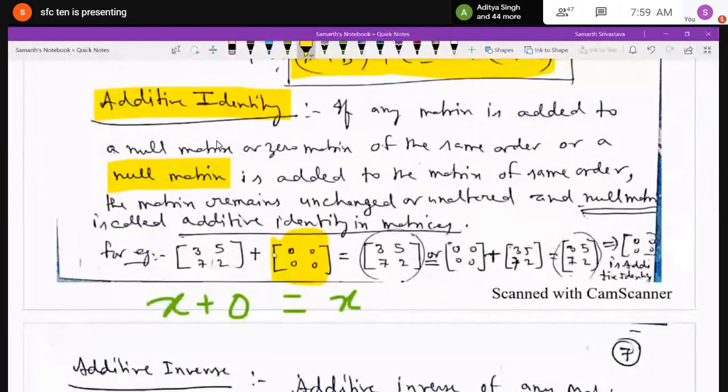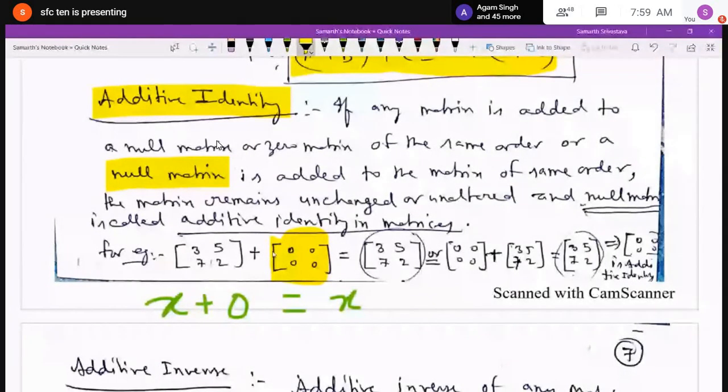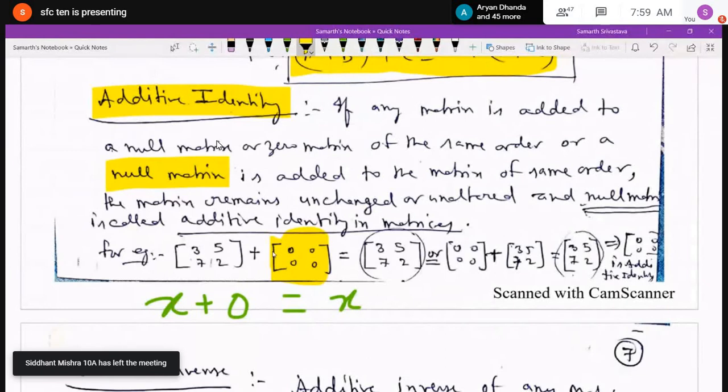Or if I reverse the order also, 0, 0, 0, 0 plus the matrix 3, 5, 7, 2, then also the value of the matrix remains unaltered. So over here, 0, 0, 0, 0 is the additive identity. Just remember, what is the additive identity? 0 is the additive identity, because it is not going to make any difference on adding it to a matrix of the same order. Okay, is it clear to everybody?